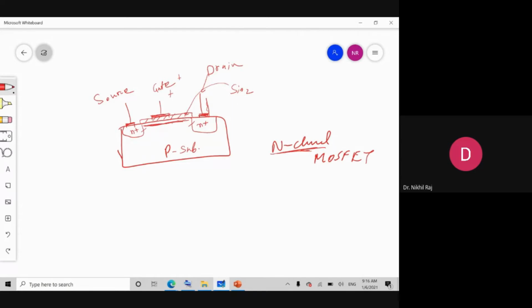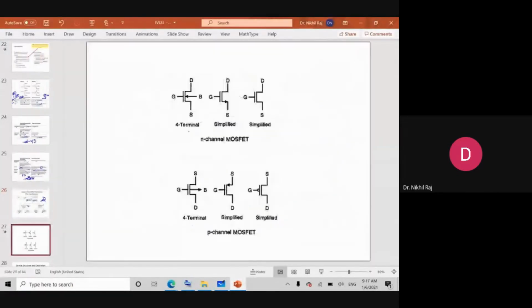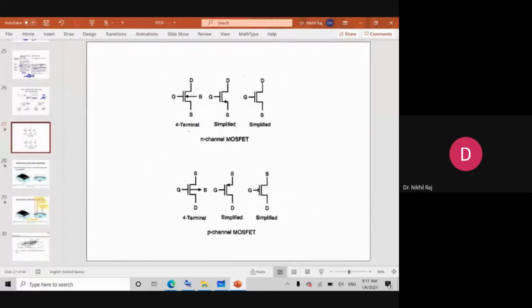Then, depending upon the amount of gate voltage and the amount of drain voltage, or you can say the difference between the drain and source voltage, the current flows. So that we'll see through a pictorial view. Let us first see the symbols. These are the basic symbols which you will see across your books.